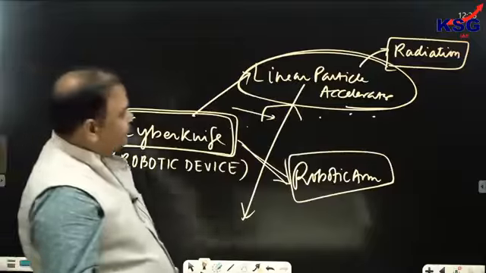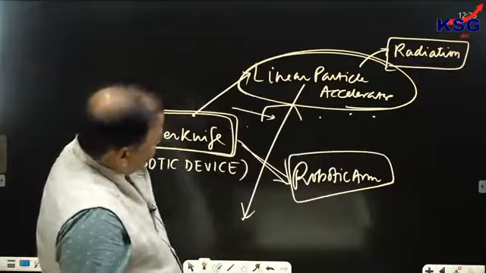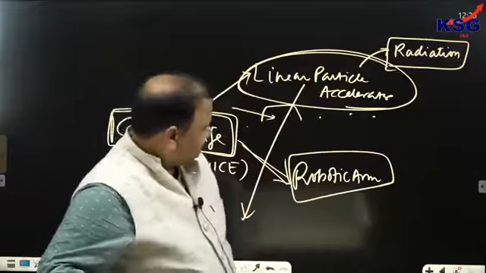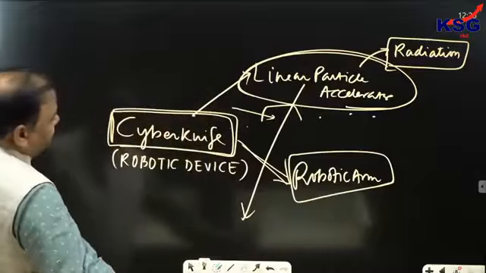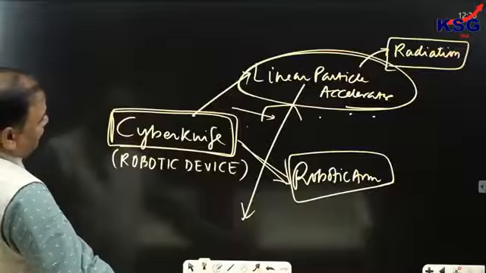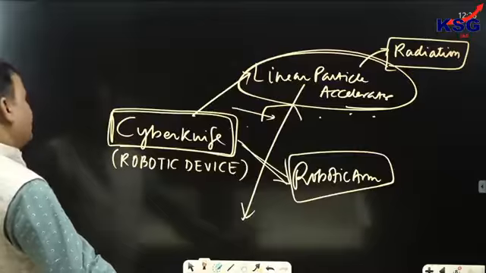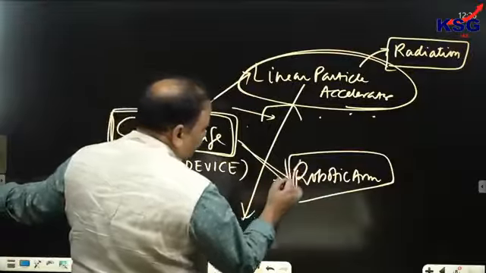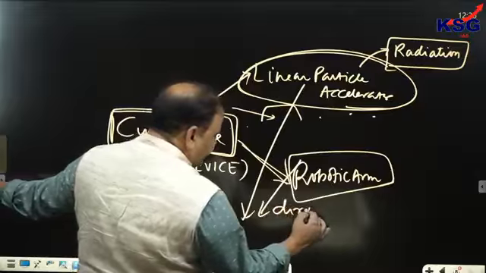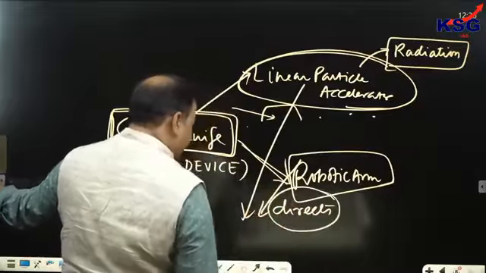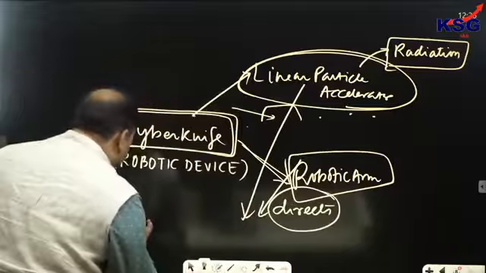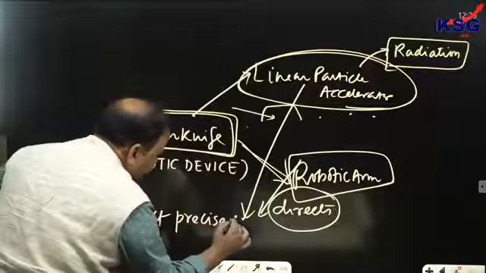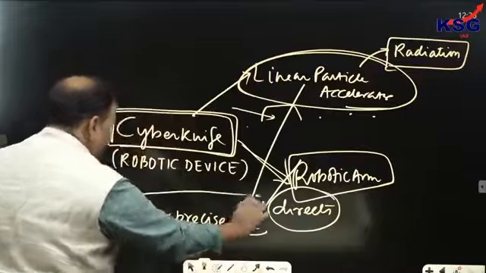The second part, robotic arm, directs the radiation in exact precise dose.